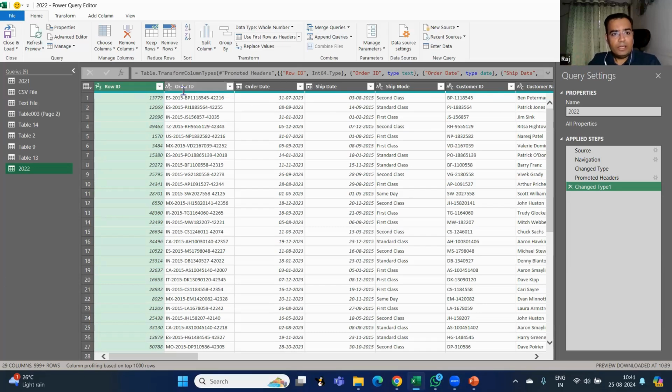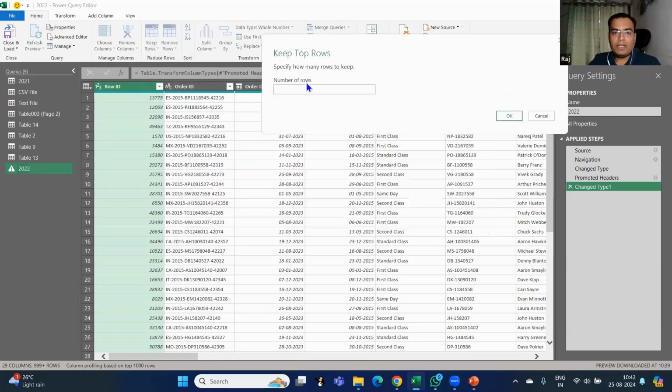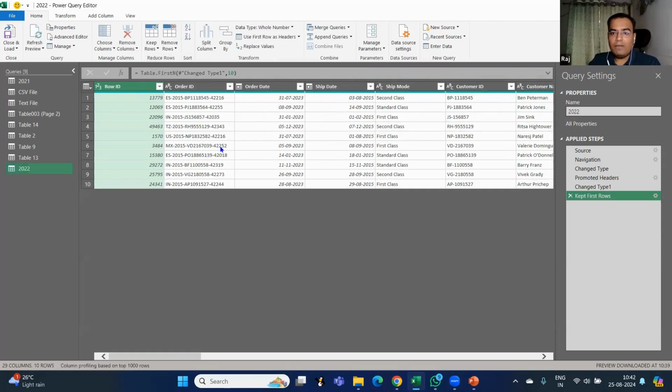Now here we have various different options. For example, keep rows. I can keep only the top 100 or top 50 rows. How? Let me go into keep top rows, and for example, write 10. So only 10 rows of data will be available. The rest of the data will be removed. That is what we call keep rows.